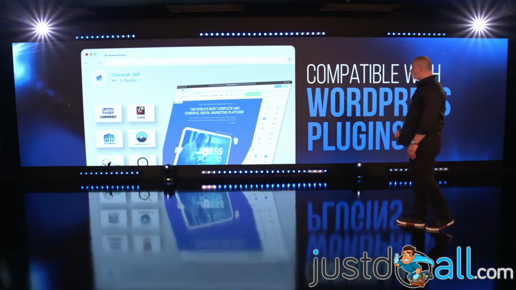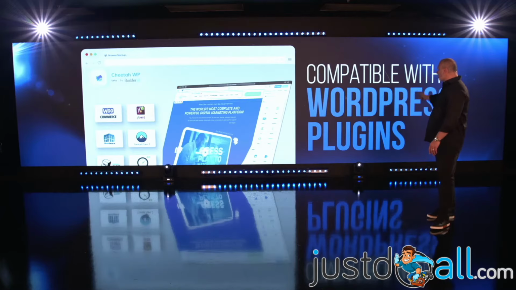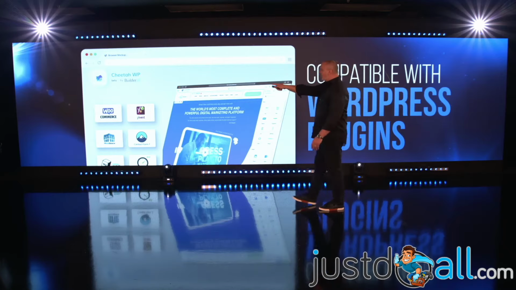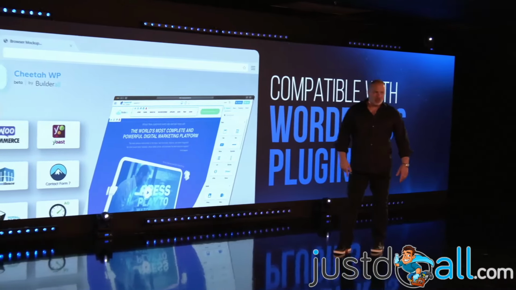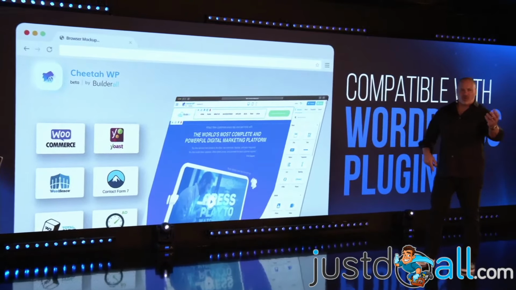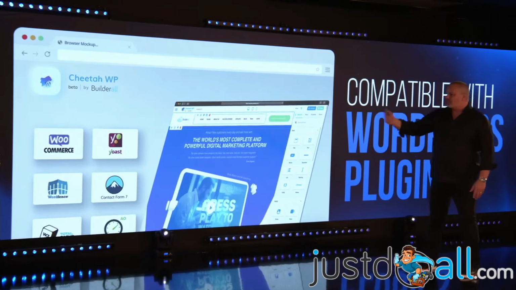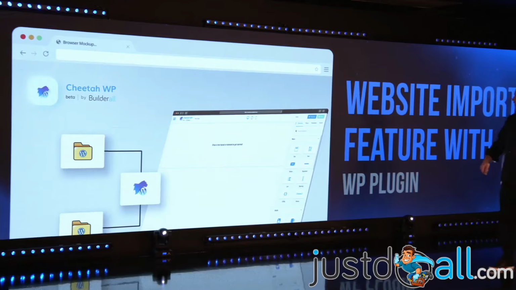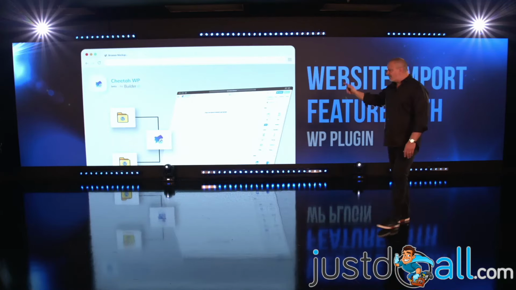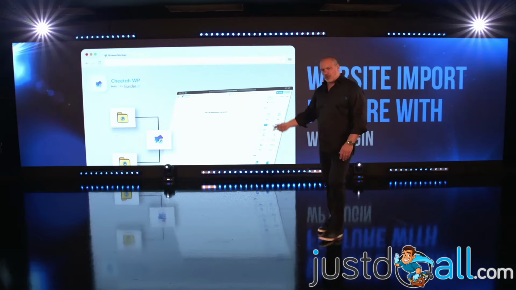And also, it is compatible with WordPress plugins. For example, Yoast, the plugin for SEO. It's already there, I'm using it on my website. So all the plugins that you have on WordPress that you want to bring to your website, you can do that with Cheetah Builder, okay?